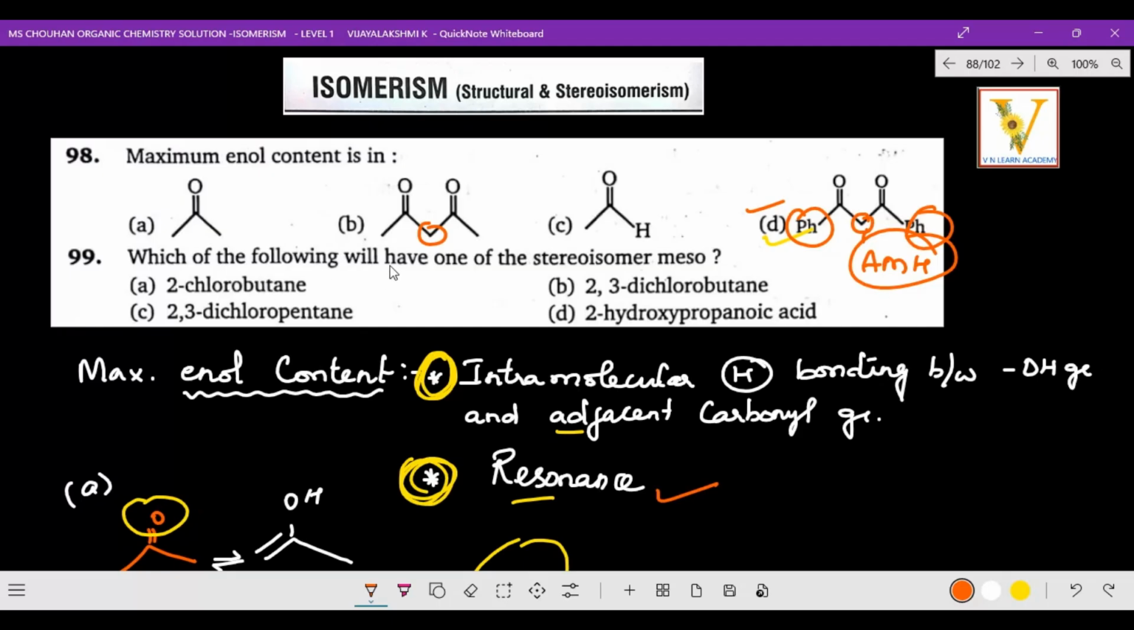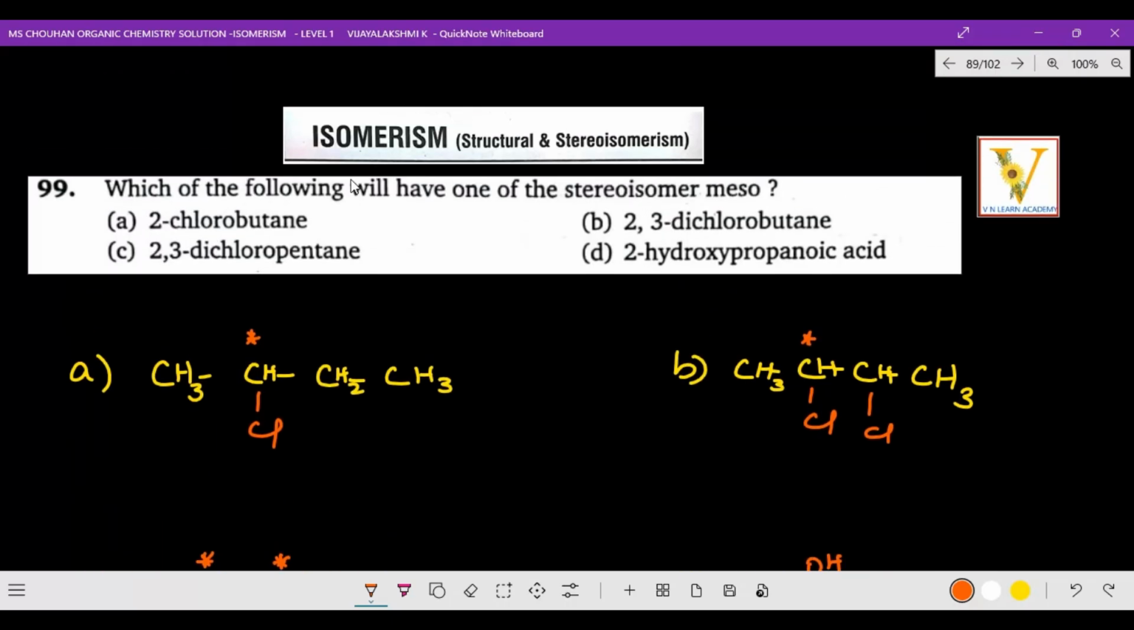Okay, now, which of the following will have one of the stereoisomers meso? Now, in that question, which is having a meso compound? Which of the following will have one of the stereoisomers meso? 2-chlorobutane, 2,3-dichlorobutane, 2,3-dichloropentane, and here 2-hydroxy propionic acid. Come on, let's go to the next point. Here in this point, I just bring it to you, the same question only. Here 2-chlorobutane. Here second butane only. So 1, 2, 3, 4. So butane, it is 2-chlorobutane.